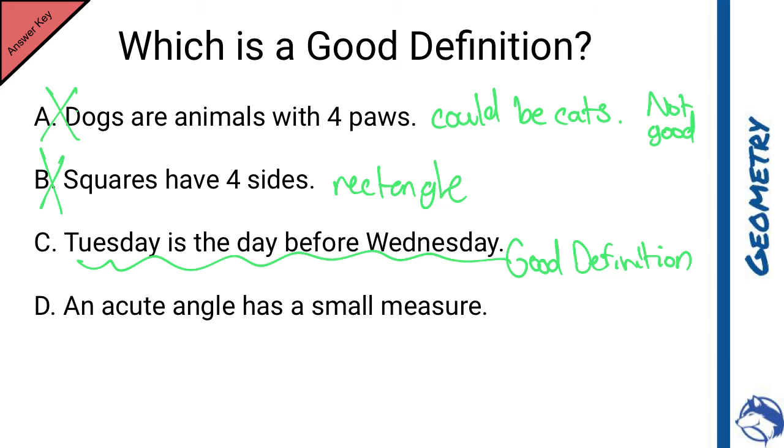Let's go ahead and look at the last one just for fun. An angle has a small measure. Well, the key that jumps out here is this word small. We can't have that, so this is not a good definition. The only good one is the third one.